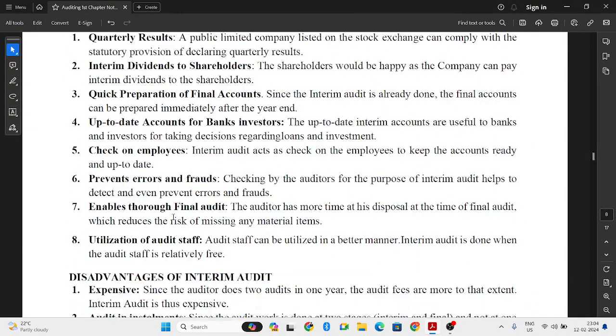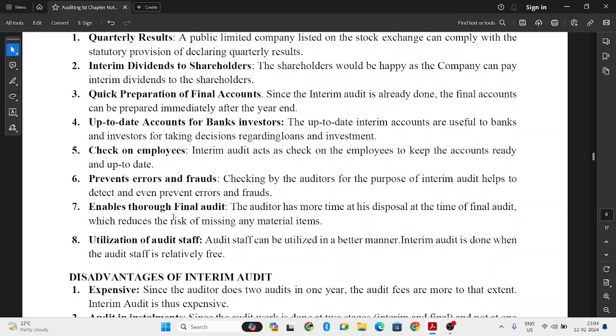Next, check on employees. When interim audit is done, or auditing is done regularly, the employees will be aware that the auditing is taking place. So they will carefully work with the accounts so that they will also avoid certain errors and mistakes. Next, prevents errors and frauds. When you are checking the books of accounts very regularly, half yearly, any frauds or any errors you find out, you can easily prevent. So that is also one of the advantages.